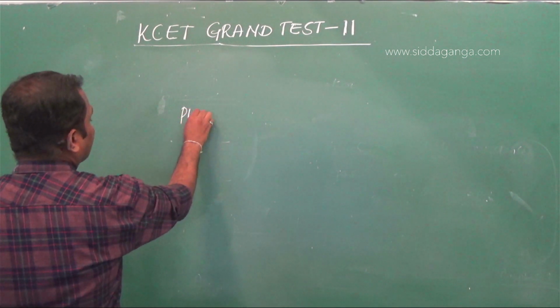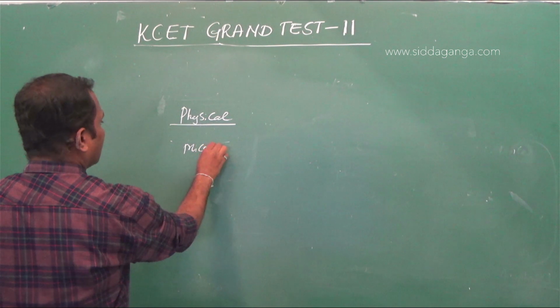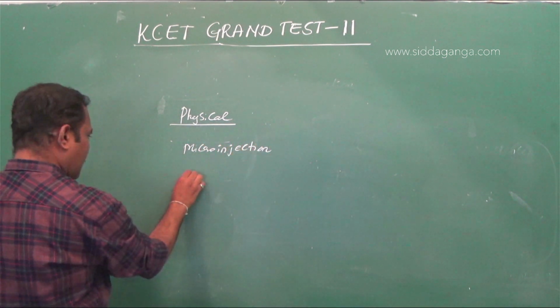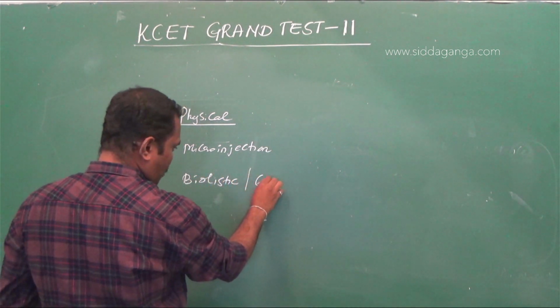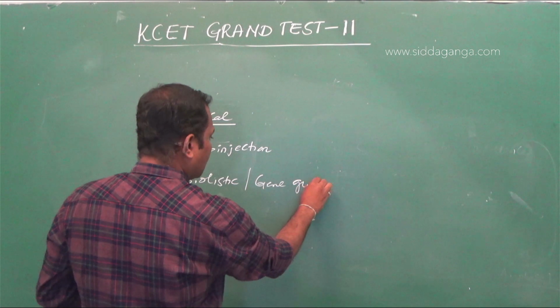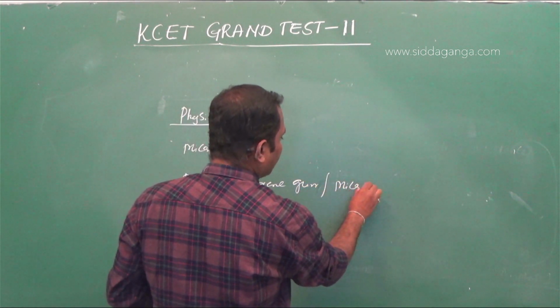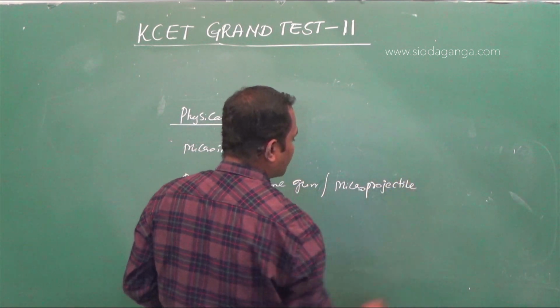So in physical method, we have different methods such as micro injection and biolistic method, or otherwise called gene gun method, and it is also referred to as micro projectile method.